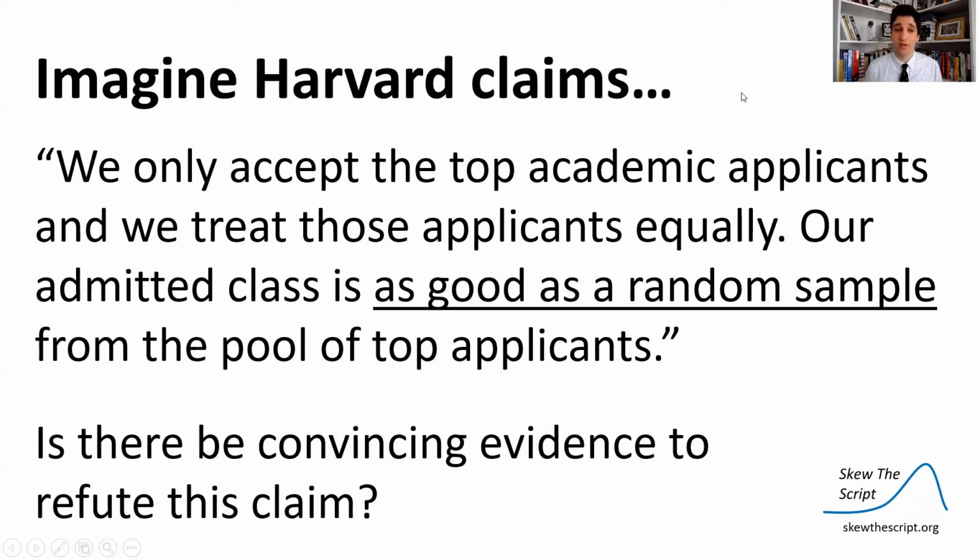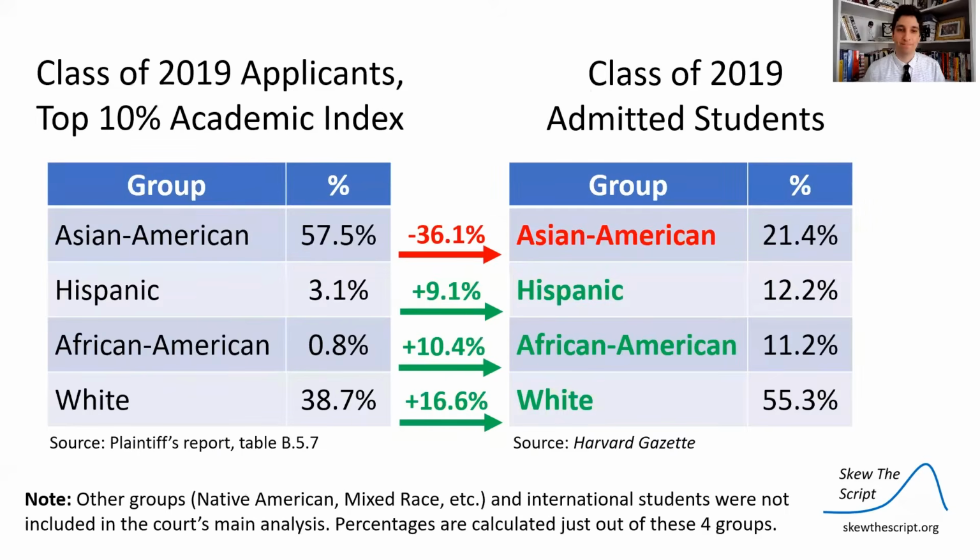So imagine Harvard claims this: we only accept the top academic applicants and we treat those applicants equally. Our admitted class is as good as a random sample from the pool of top applicants. Is there convincing evidence to refute this claim? Now, Harvard didn't actually claim this exact statement in the court case, but we're going to take a look at it and then do some further analysis from there.